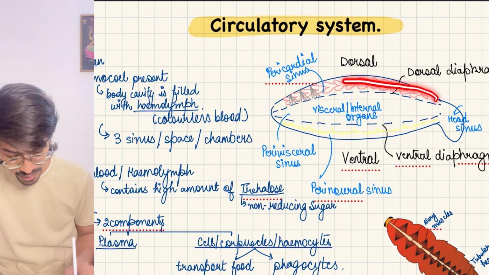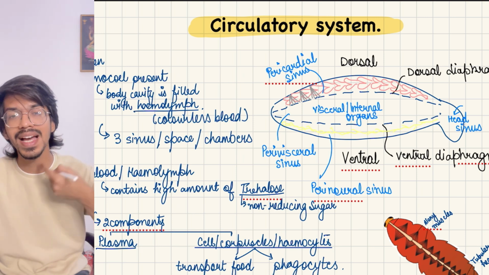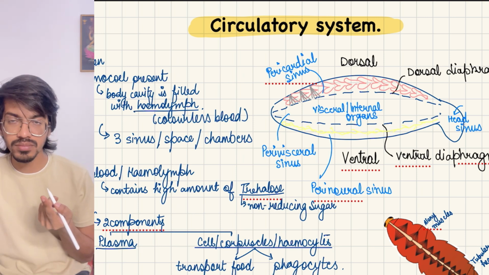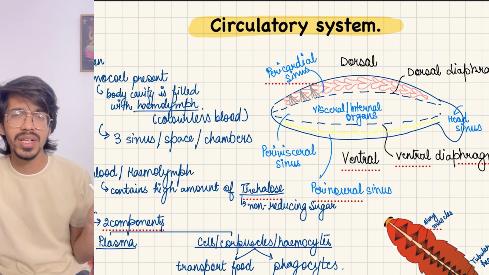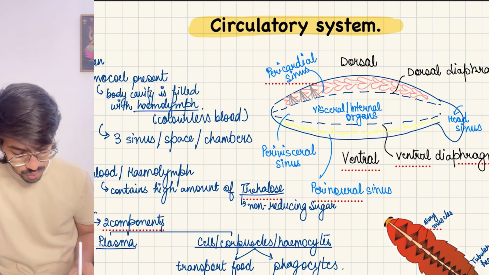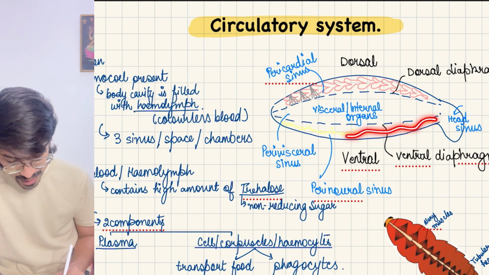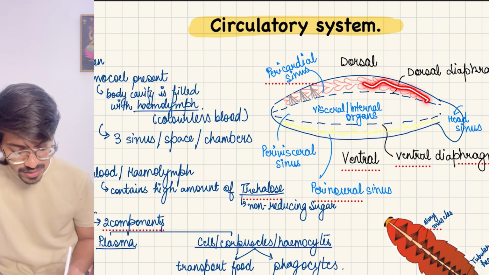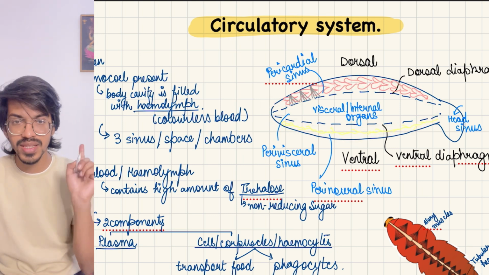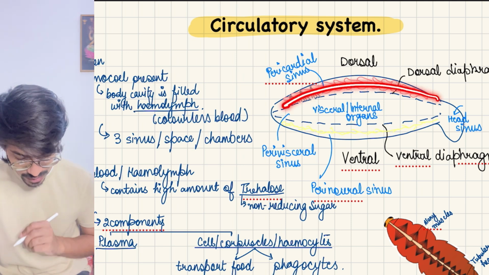This is the ventral side, because they are non-chordates. Invertebrates means non-chordates; the correct term is non-chordates, that is, they have the nerve, like neurons, present on the ventral side. So this is the nerve net I have shown you, and the heart is present on the dorsal side. This we have studied in the animal kingdom also, here also it is coming. So this is the heart present here.